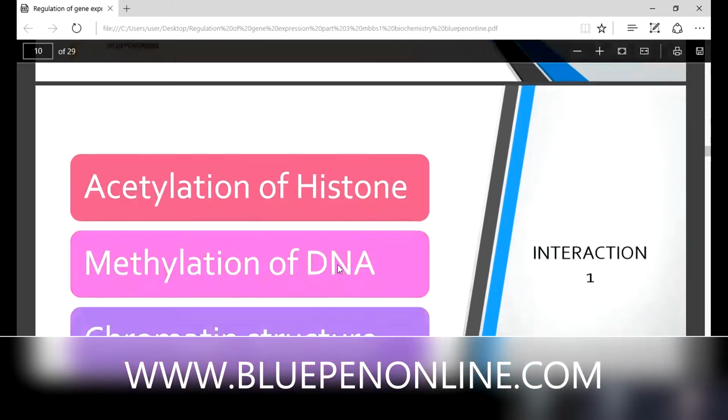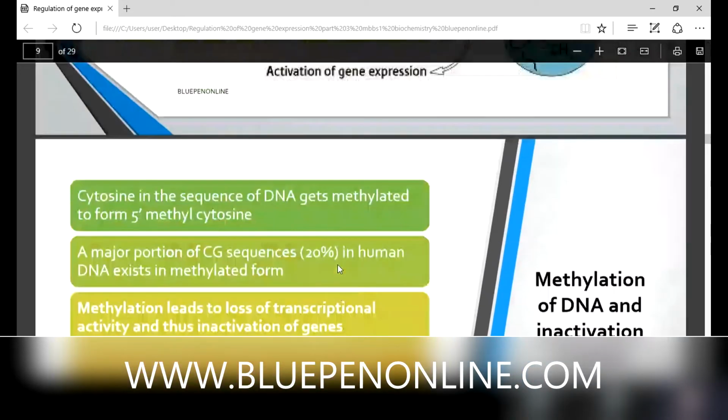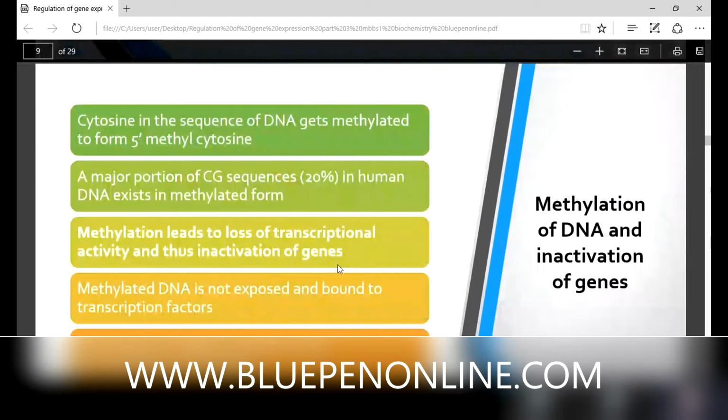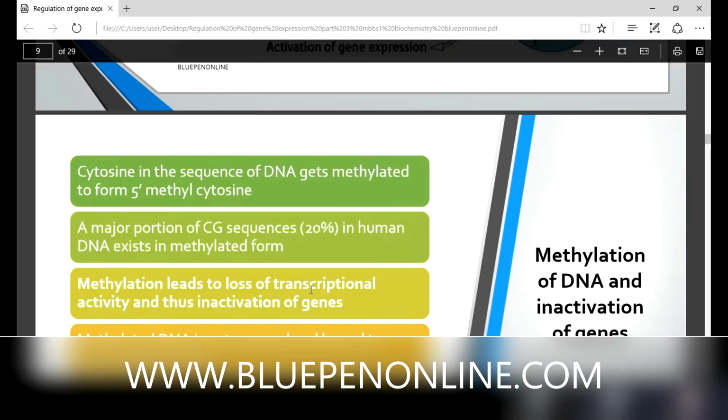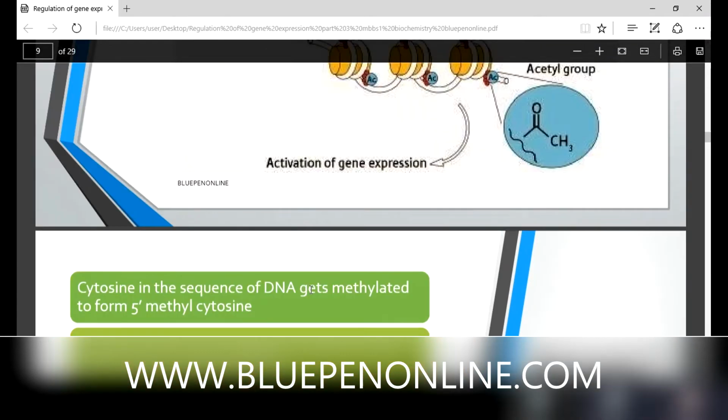The same thing happens in methylation as in deacetylation. Methylated DNA is not exposed and bound to transcription factors. Methylation of DNA correlates with deacetylation of histone.